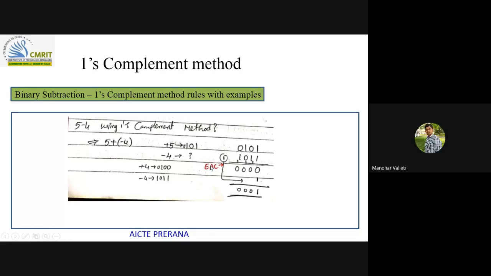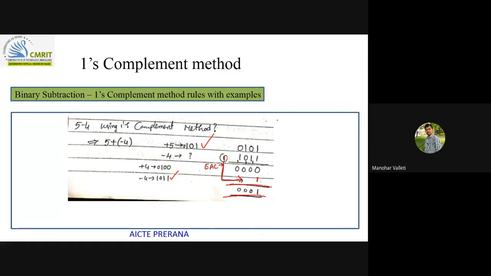Same way, the procedure is like this, right? Plus 5 equivalent you will write. Minus 4 you will find out, you can represent in ones complement method as 1011. You try to add these two. When you are doing addition, if you get an extra carry, that we are calling end around carry. So this end around carry you need to add to the result. Then this is 0001. Fine.